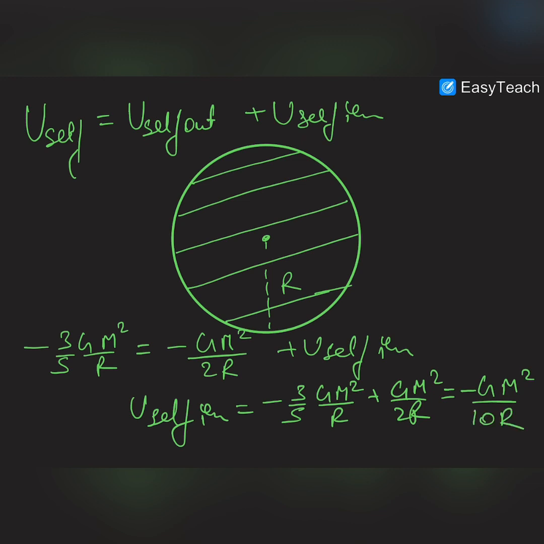So this is the self energy stored inside the solid sphere, and the self energy stored outside it is this one, and the total self energy is this one. So this was the self energy of this solid sphere.